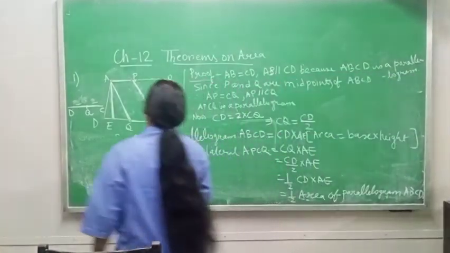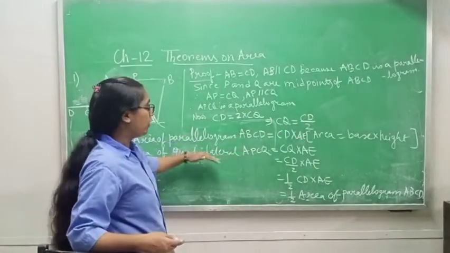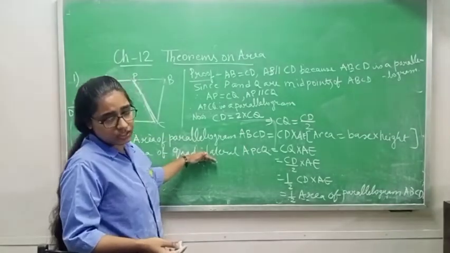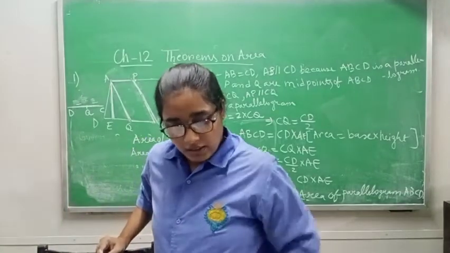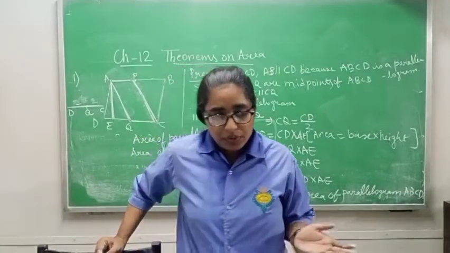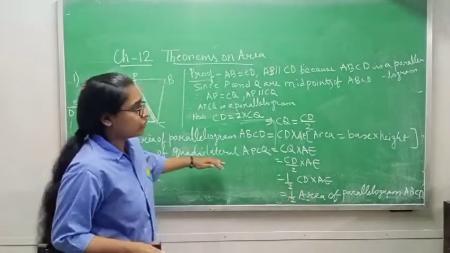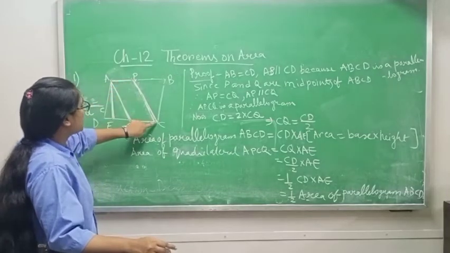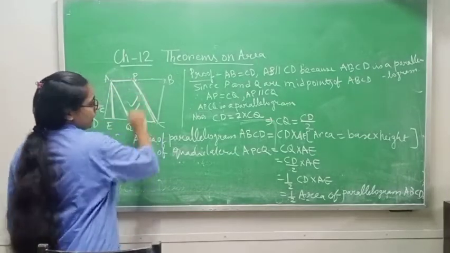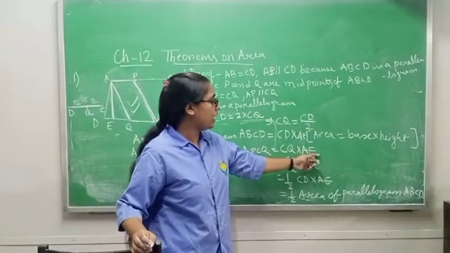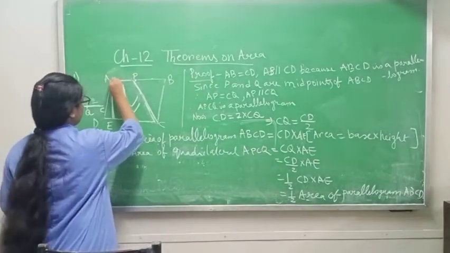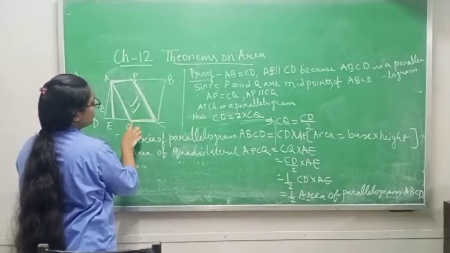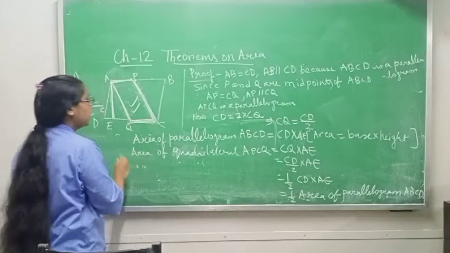Now same thing I will do, area of quadrilateral APCQ. You have proved already that the quadrilateral is nothing but a parallelogram, but since in the prove part it is written area of quadrilateral shape region APCQ, that is why I am writing quadrilateral here. Okay, so area of quadrilateral APCQ is equal to CQ into AE. If you are finding for this parallelogram APCQ, which one is the base? CQ is the base and height you will take the same.